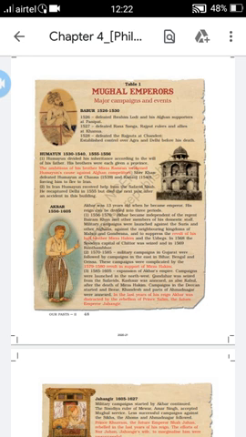But unfortunately his life was very terrible, because Humayun had three brothers, Kamran, Hindal, and another brother named Askari.